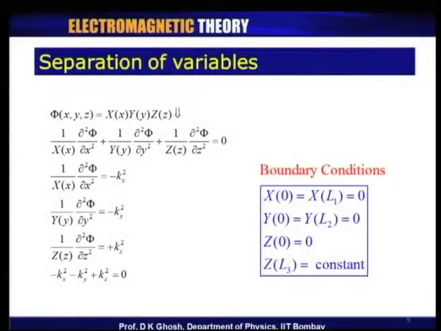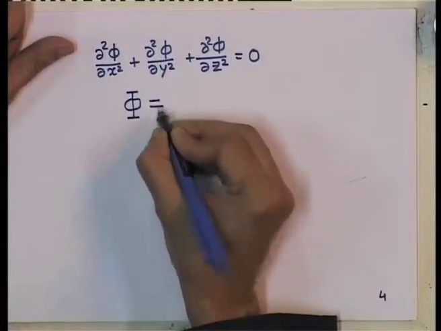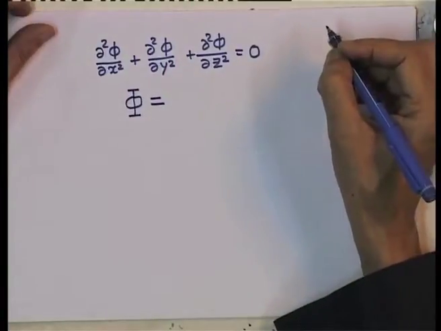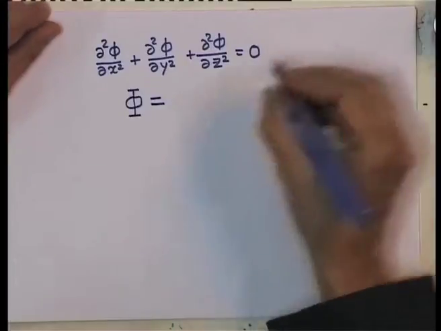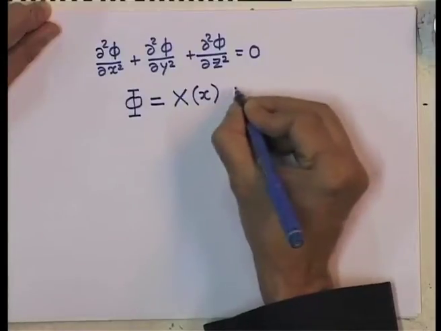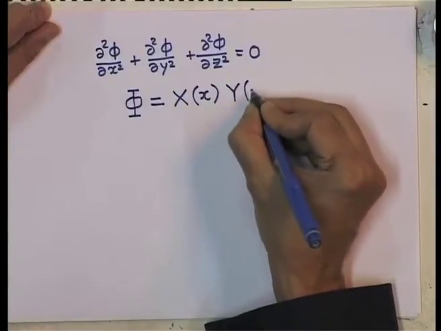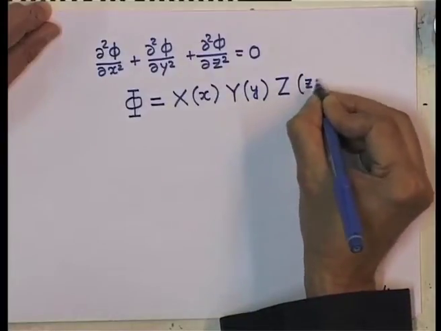Now, let us look at this equation. The method that one follows is what is known as separation of variables. The separation of variables works this way, that this function phi is taken to be a product of 3 functions: function capital X, which depends upon x only, function capital Y depends upon y only, and function capital Z depends upon z only.